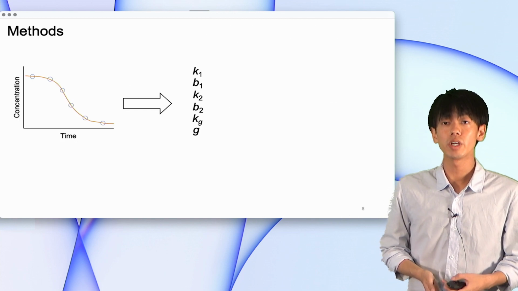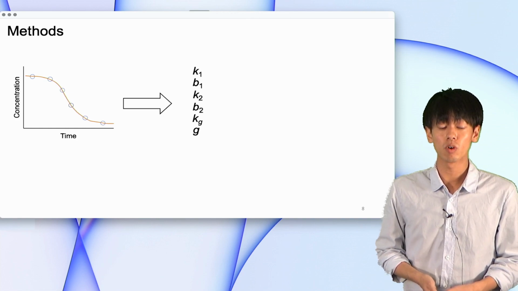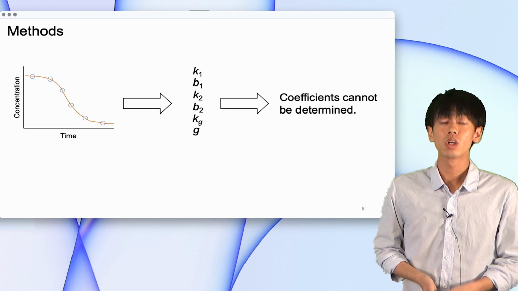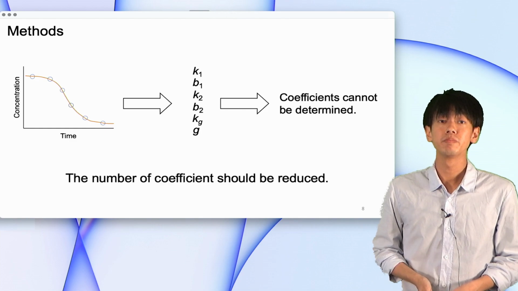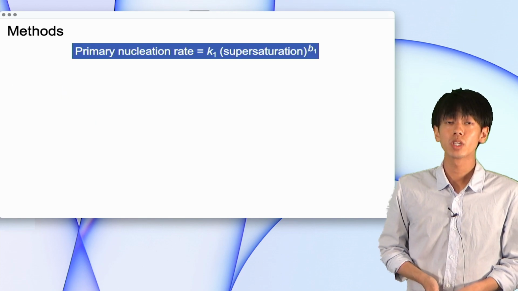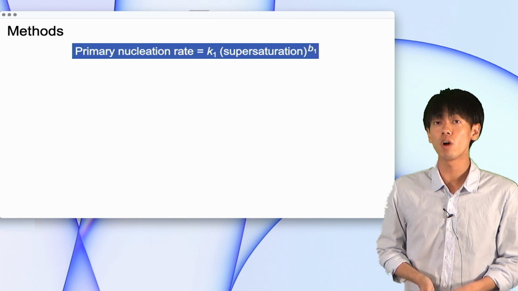In this slide, I will explain the determination of coefficients. When 6 coefficients were determined to fit the pH shift test data, the coefficients cannot be determined. Therefore, the number of coefficients should be reduced. First, I will explain the coefficients of primary nucleation, K1 and B1.